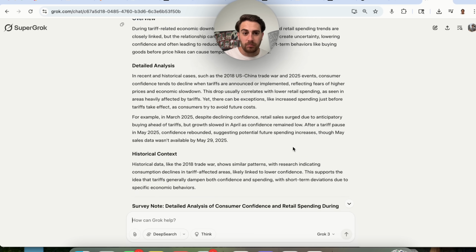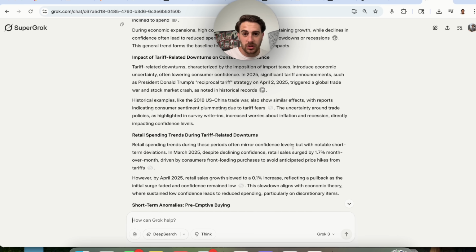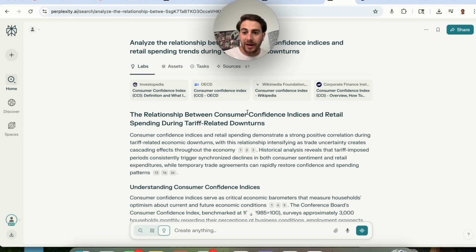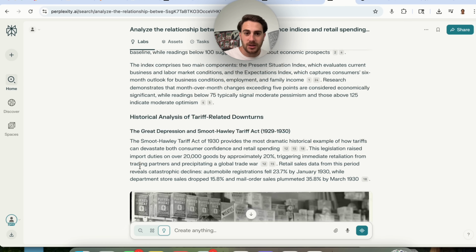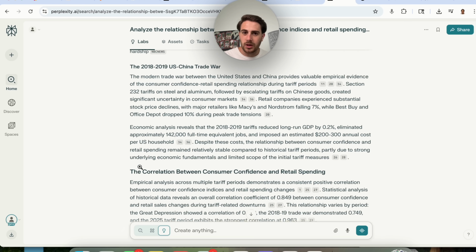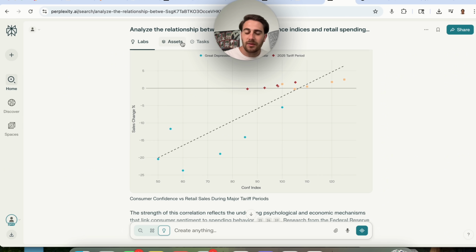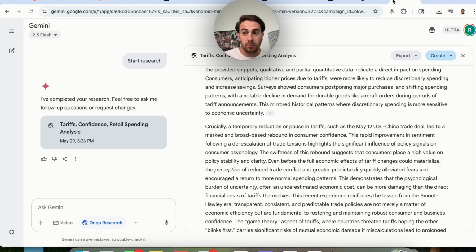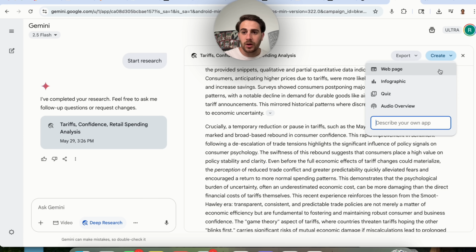Grok over here barely even did deep research. This is just like so small. And again, if we compare this to now what Perplexity Labs does with all these different photos, all these different graphs, all these different assets, all these different tasks that it does, this is a way better way to do deep research. Now, I do have one thing that I still think that Gemini is pretty cool with. If you click on create right here, you could turn this into a quiz, a web page, an infographic, an audio overview. I still think that that's pretty cool.